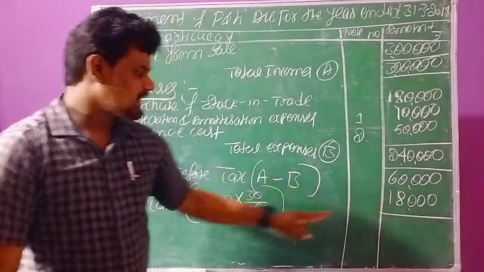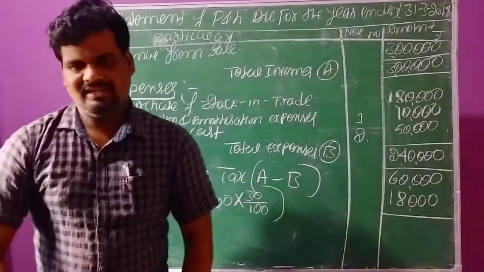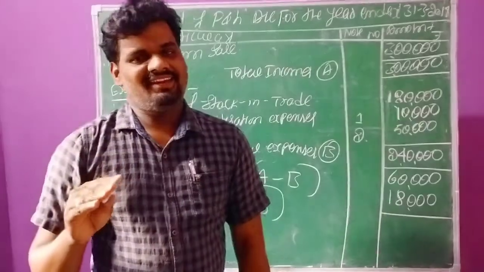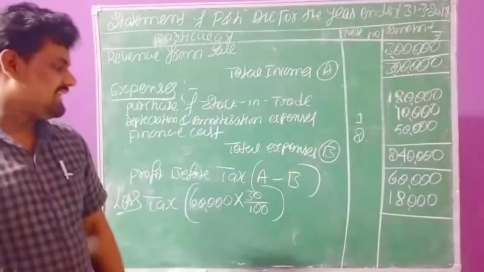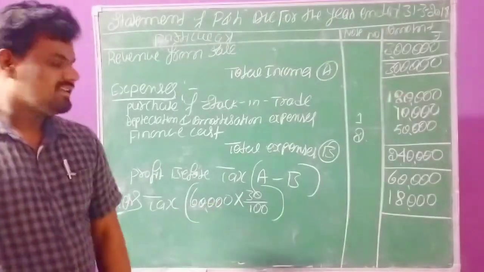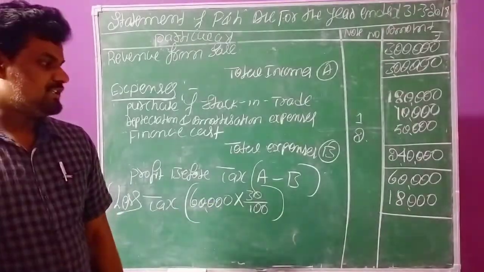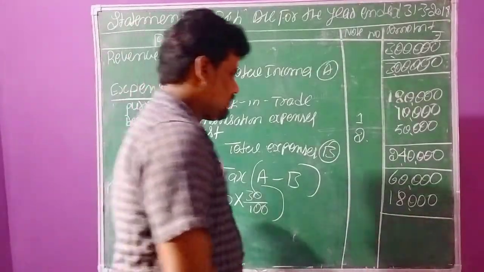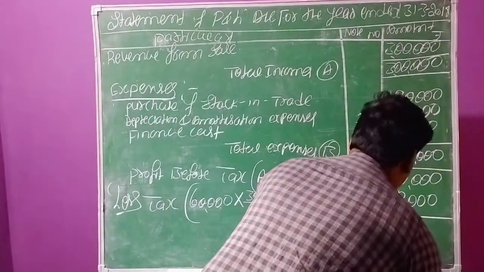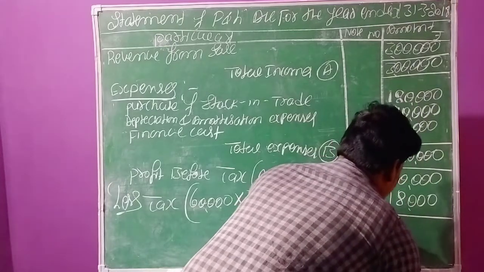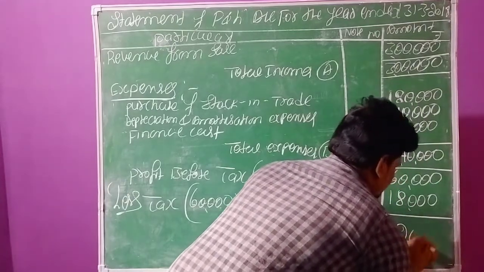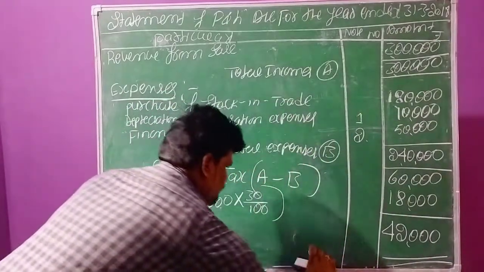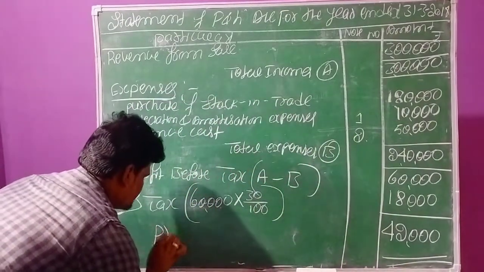This is the total tax during the year. Finally, we need to ascertain the profit for the year after deducting tax. 60,000 minus 18,000, the remaining balance is 42,000. This is the profit after tax.